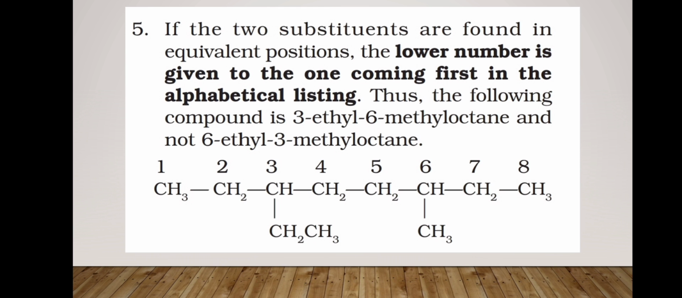Now the next rule is if the two substituents are found in equivalent positions, then the lower number is given to the one coming first in the alphabetical listing. For example, in this example, methyl and ethyl groups are present. So we have to give preference to the ethyl group because in alphabetical order, E comes first as compared to M. So the nomenclature is 3-ethyl-6-methyloctane.